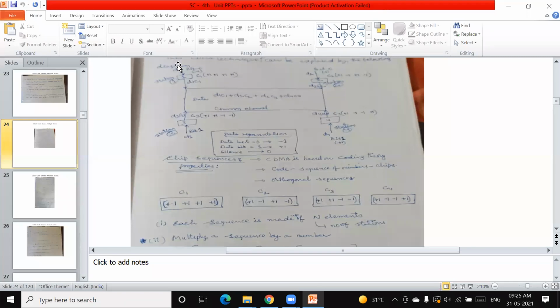Receive means, if station 1 wants to receive the data from station 4, what is the procedure? The same procedure can be applied for this. Station 2 wants to receive the data from station 4. Station 4 wants to receive the data from station 1. So we will see one or two examples, and that way you can retrieve.